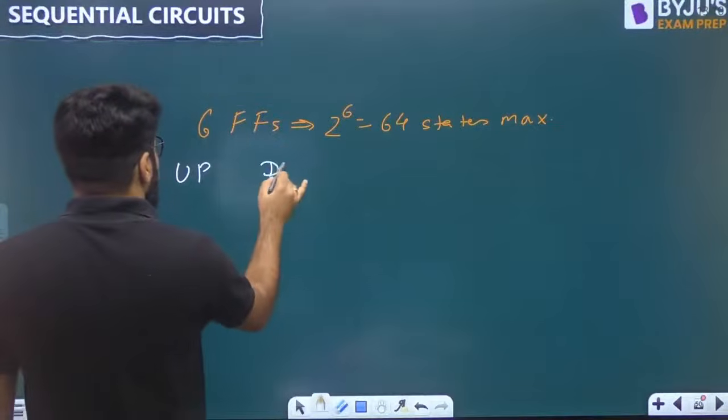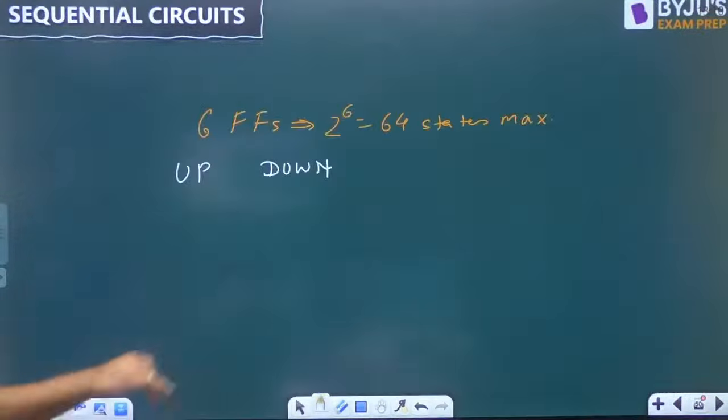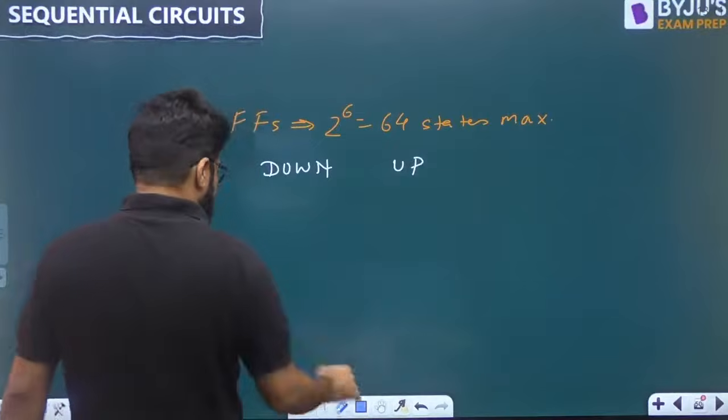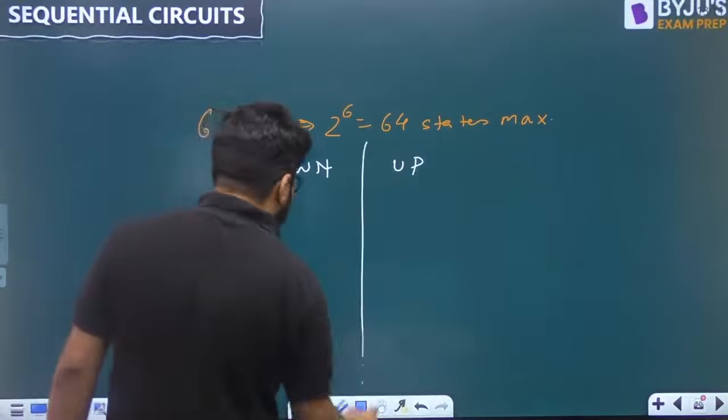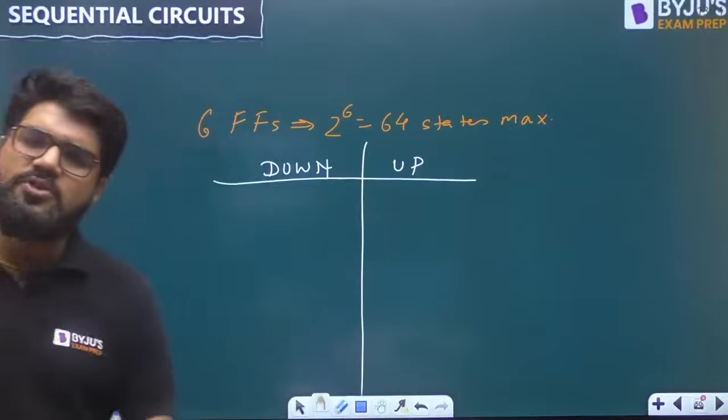A 3-bit down counter can be converted into a 3-bit up counter. Down to be converted to up. Chalo. A down counter, can it be converted to up, or vice versa? If it is true, it has to be true both sides.